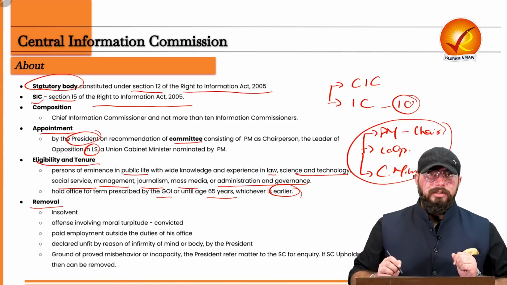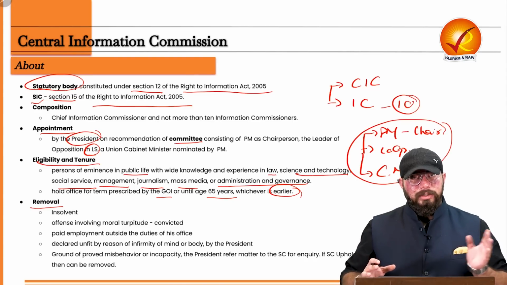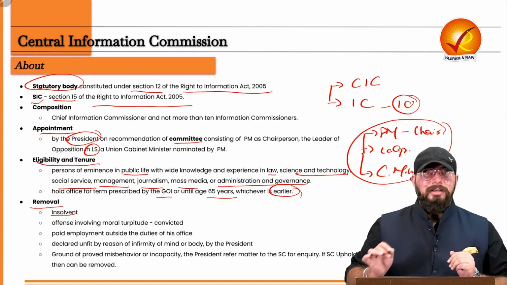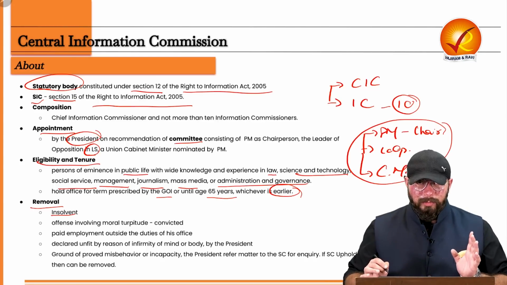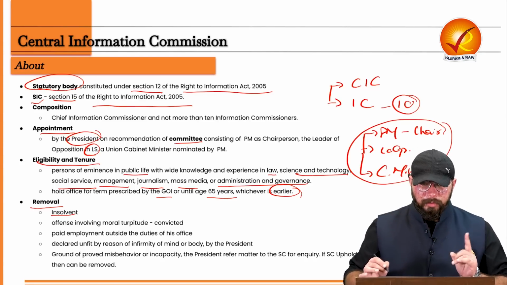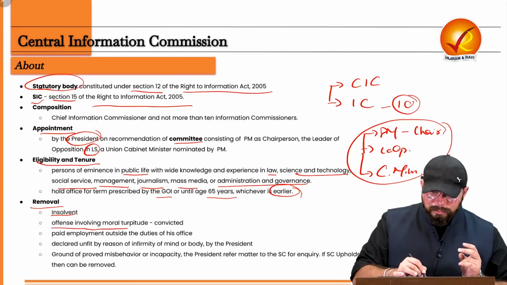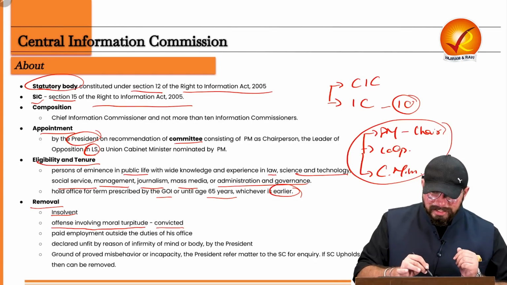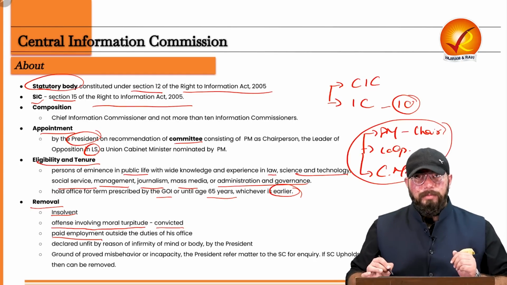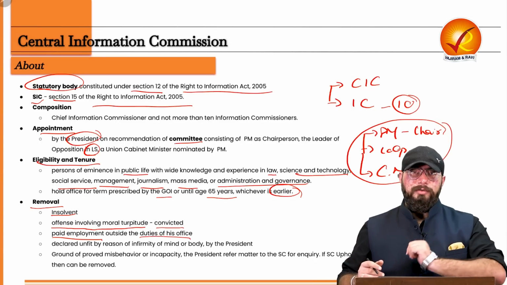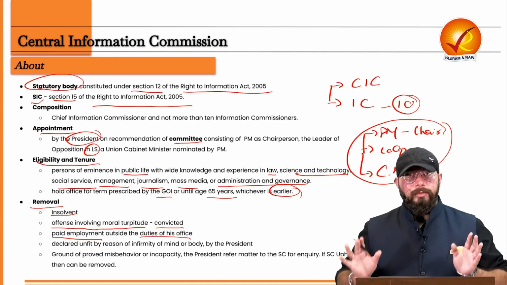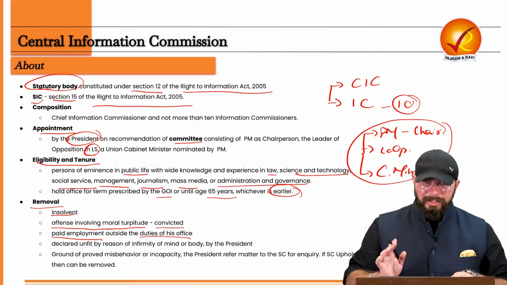Now what is the removal? How can the Information Commissioners and the Chief Information Commissioner be removed? See, first is if they are declared insolvent by adjudication. In that case, removal is possible. Then if they are involved in an offense involving moral turpitude and are convicted as well. So in that case, they can be removed. If they are also engaged in paid employment outside the duties of their office. So if they are engaged in any paid employment which is outside the purview of the regular duties of their office, then they can be removed.